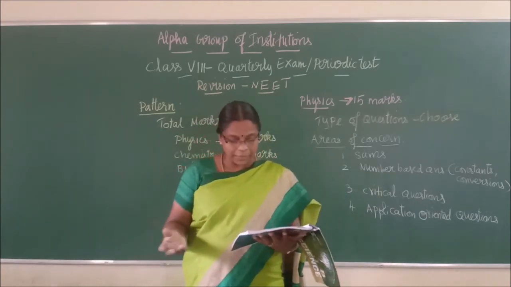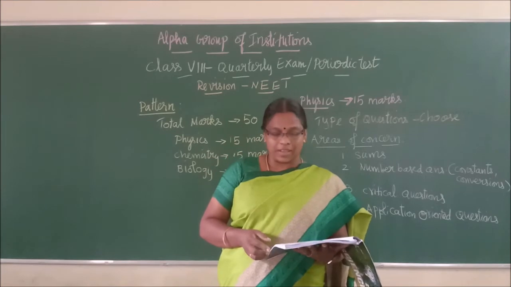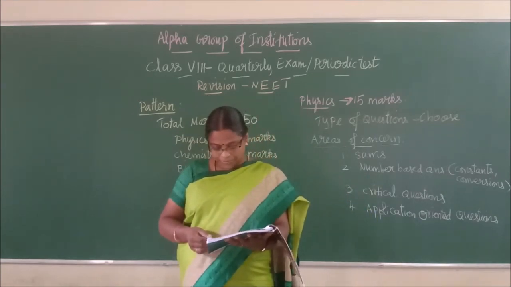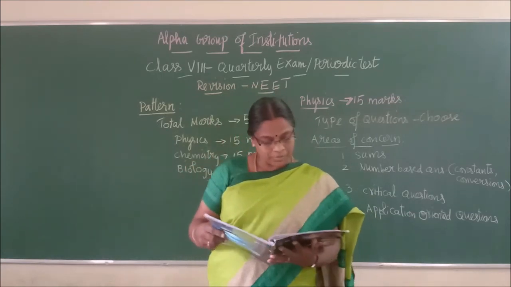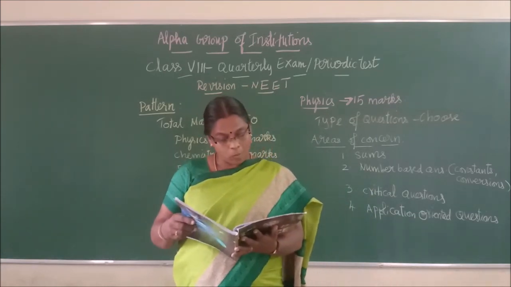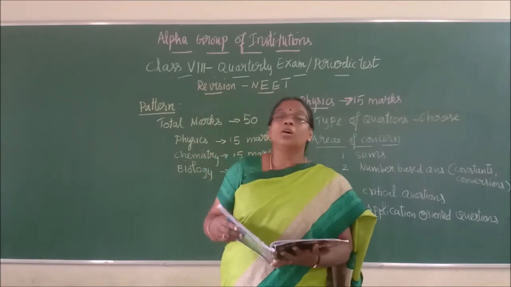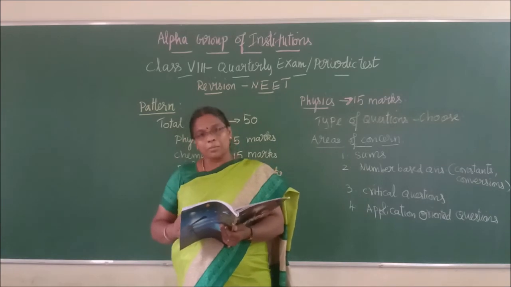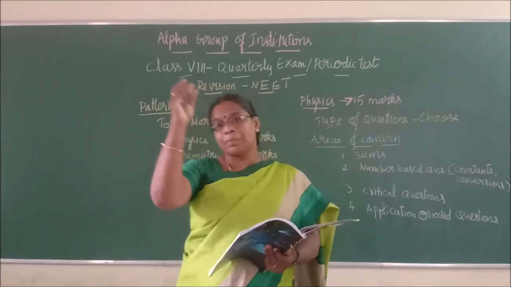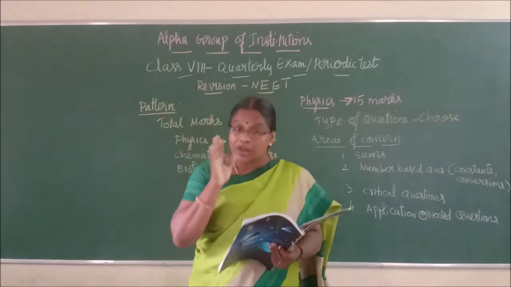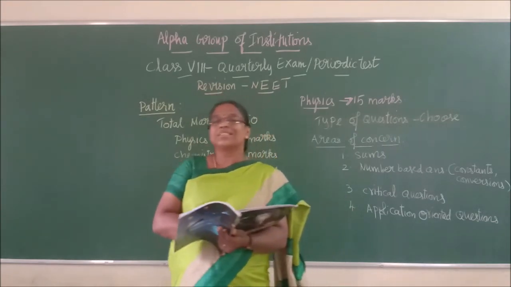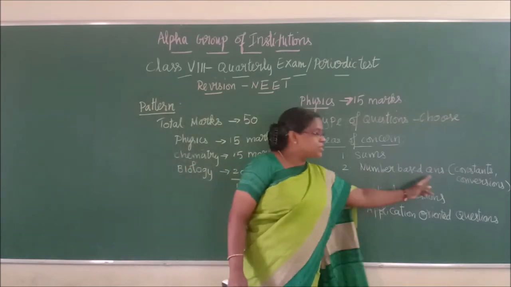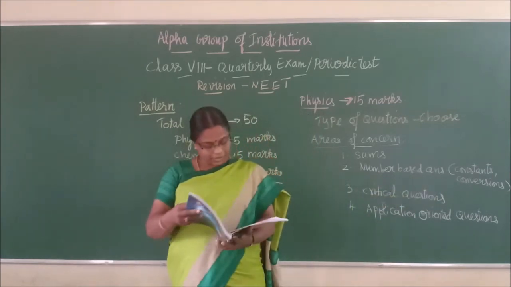Now you come to the right hand side. Ammeter is the device used to measure electric current. So that you mark. Now turn to page number 4. There is a topic called More to Know. One number is given, the Avogadro number. That number with the power you have to memorize correctly. No understanding needed in this, so memorize the number. This is what I said, number based questions.